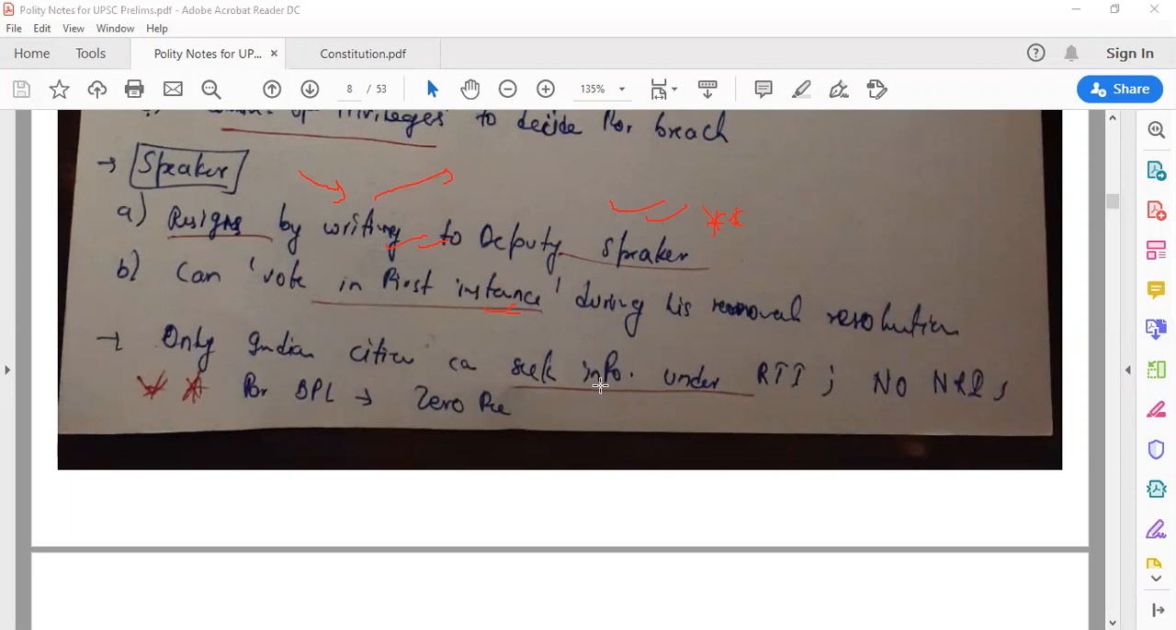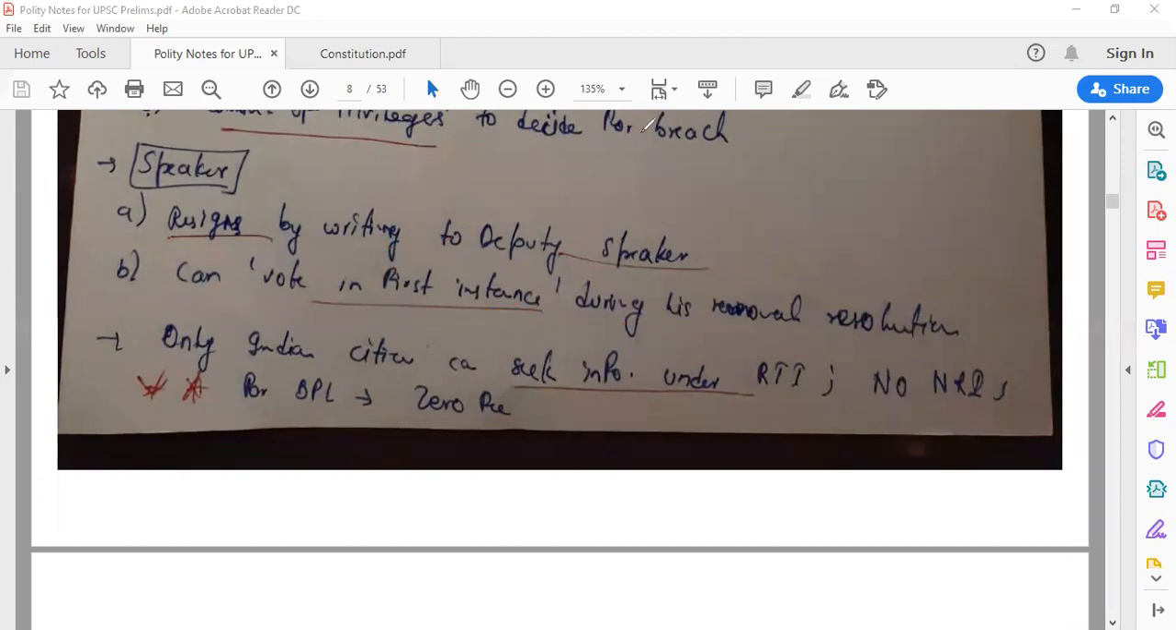And he can vote in the first instance during his removal resolution. Why have I written it here? Remember, when there is a tie in general matters, generally the Speaker casts his vote. But when there is a removal resolution, that means the Parliament or Lok Sabha wants to remove him, in that case he can vote in the first instance only during his removal resolution. Cool. So these are the basic things where we can make mistakes, and that's why I have noted it down.